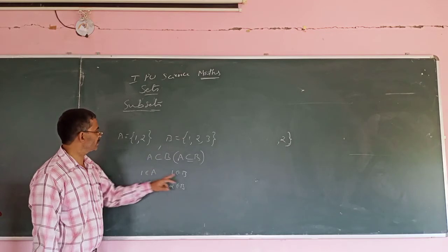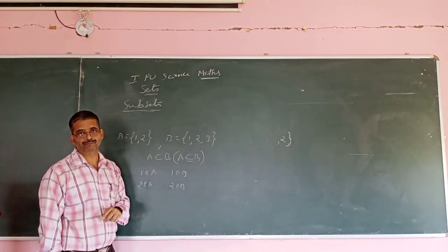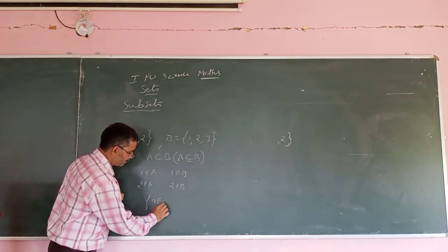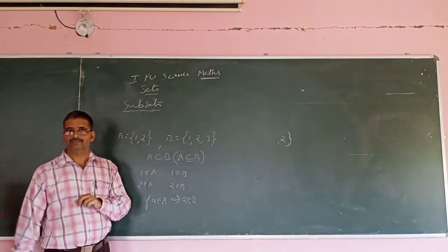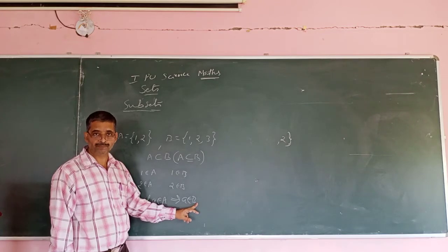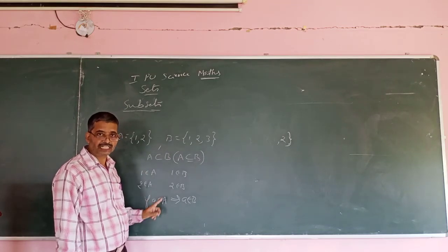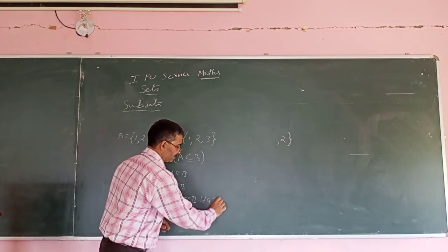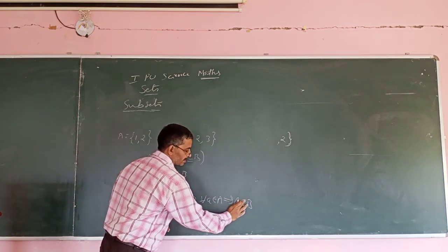Therefore, I can say that A is a subset of B. So generalizing: if for every a belonging to A, a also belongs to B, then we can say that A is a subset of B.